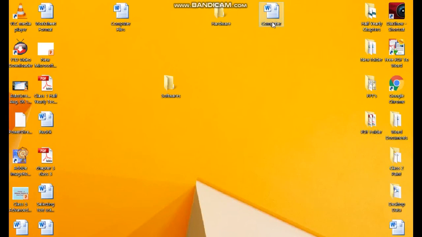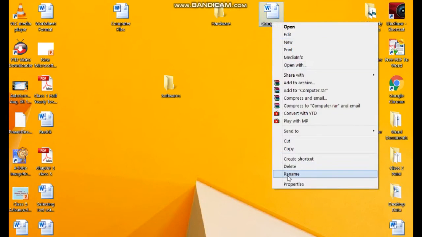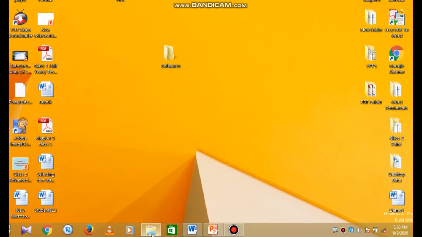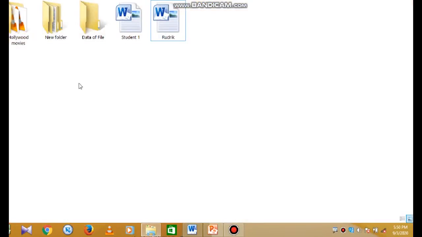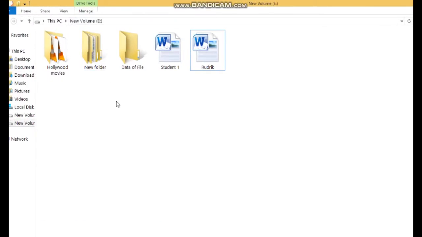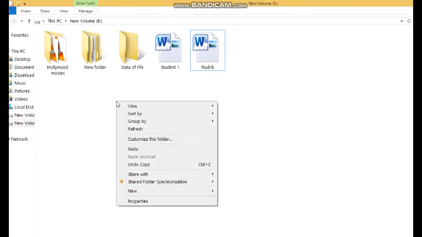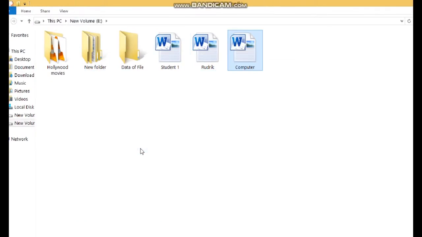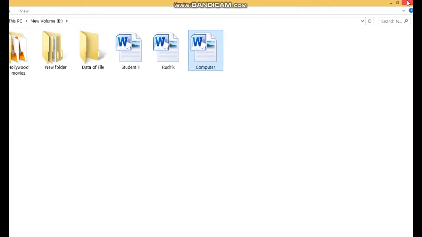See, I am taking this file. Okay, so select this file again, cut and choose the location wherever you want to paste it. See, in the E drive I am going to save it. Right click on the blank area and click on the paste option. As I click, it is pasted on this E drive. Now we will check on the desktop.